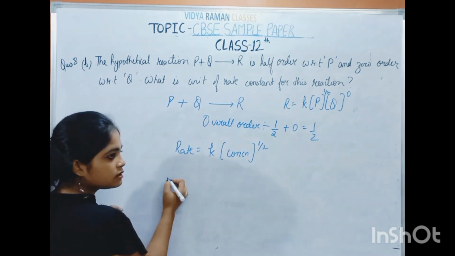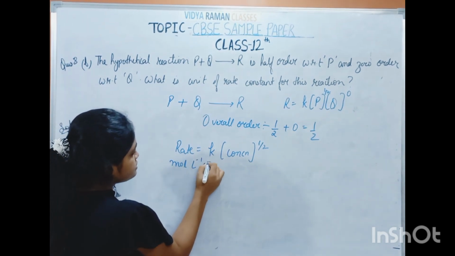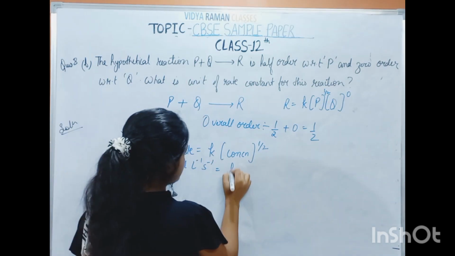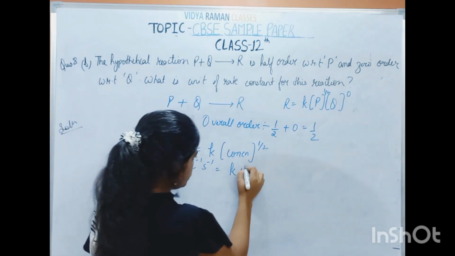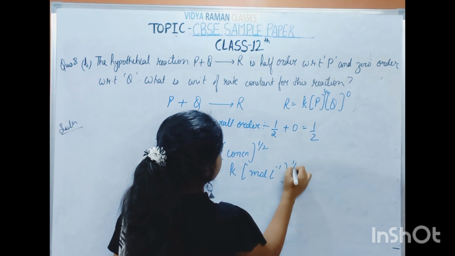Now what is the unit of rate? Mole liter inverse second inverse, right? The unit of K is what I have to calculate. Concentration is mole liter inverse to the power 1 by 2.